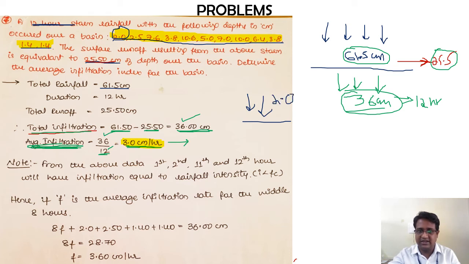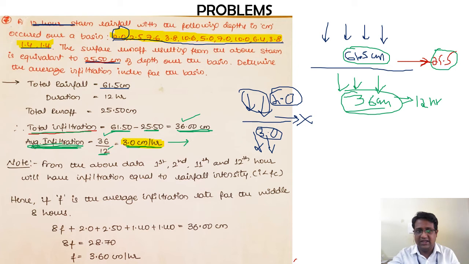Whereas the infiltration rate is 3. So all the rainfall that is occurring is directly getting infiltrated, because the infiltration rate is more than the amount of rainfall that is occurring. So at this section there is no runoff. I hope you understood this point.